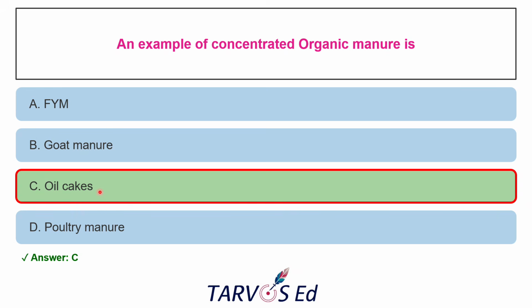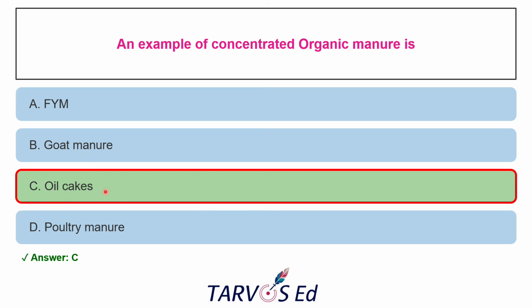What is oil cake? This is the solid residue generally left after the oil extraction is done from the seeds. And this will have two types: one is edible cake, another one is non-edible. What is the edible one? That can be fed to cattle, for example groundnut cake and coconut cake. And non-edible cake means neem cake and castor cake, which cannot be fed to cattle. So that's why that is a non-edible cake.